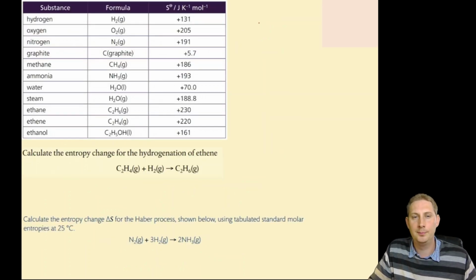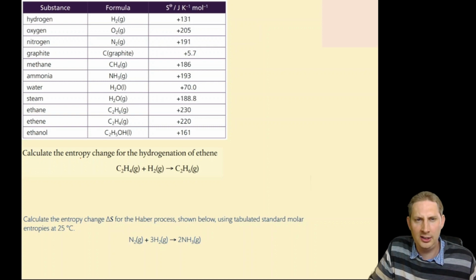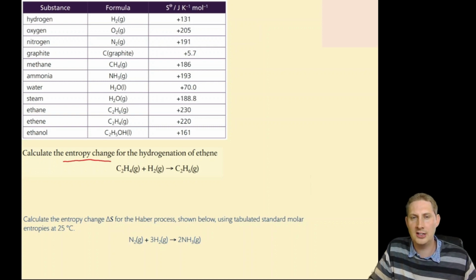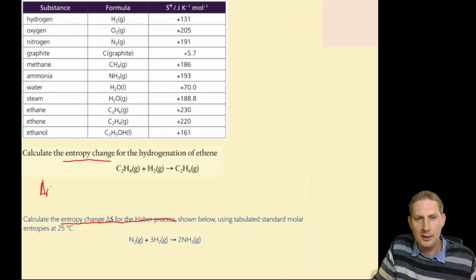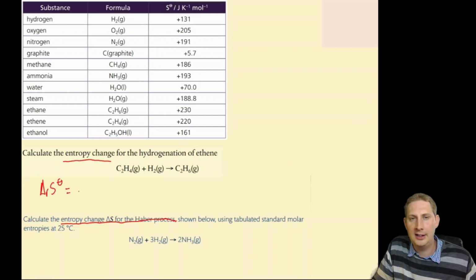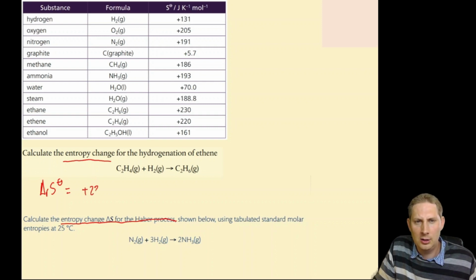So over to you. Calculate the entropy change for the hydrogenation of ethene and calculate the entropy change for the Haber process. Have a go, pause the video, then restart. Okay, entropy change of the reaction. Entropy of the product, that is ethane, which is plus 230, minus entropy of the reactants, which is ethene plus 220, plus hydrogen 131.